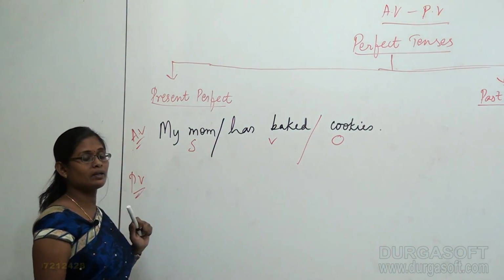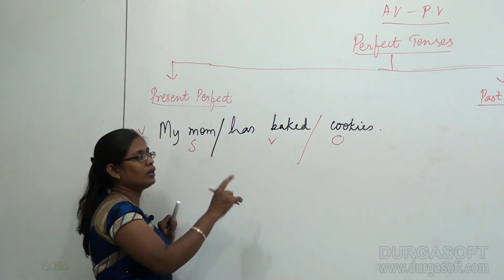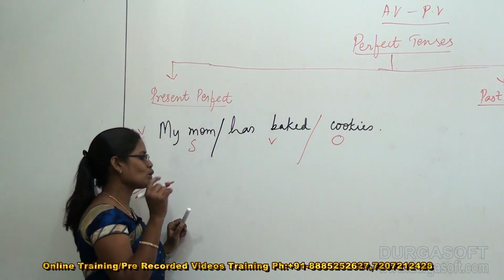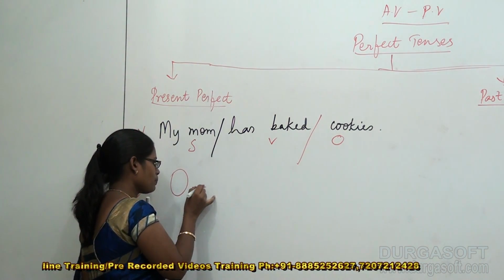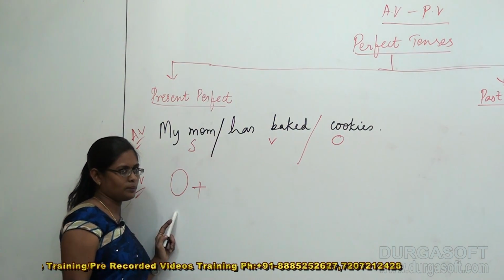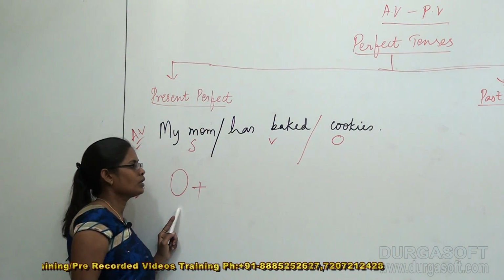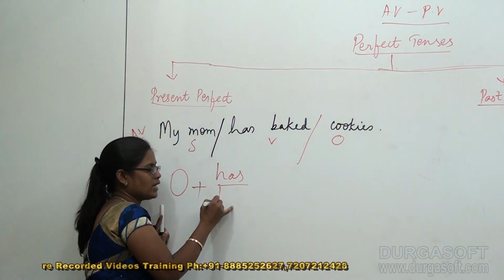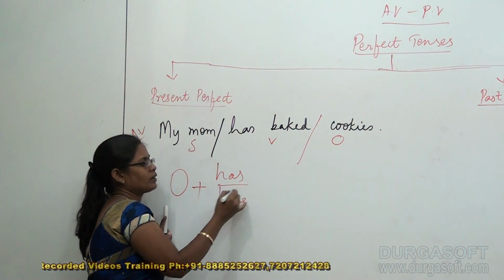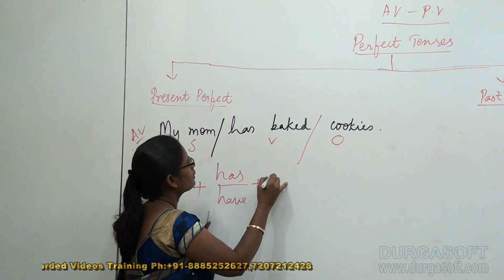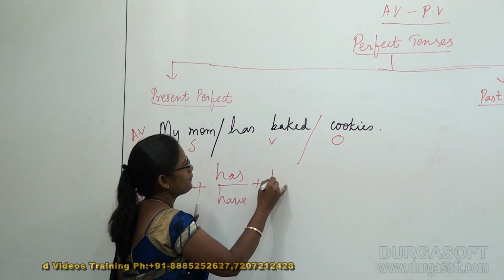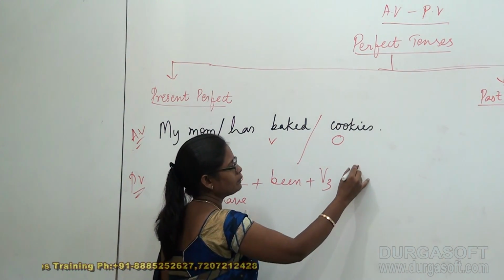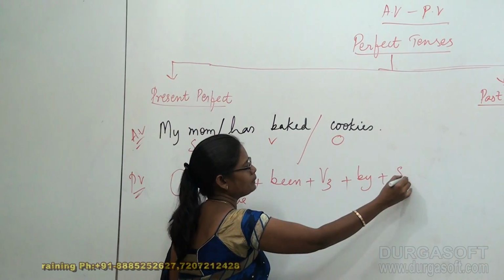To convert my active into passive voice, I would like to take the help of the object first of all in the initial stage. So, I am collecting my object to the front part, that is the subject part, O, plus my structure is this: has or have, plus been, plus V3, plus by, plus subject.